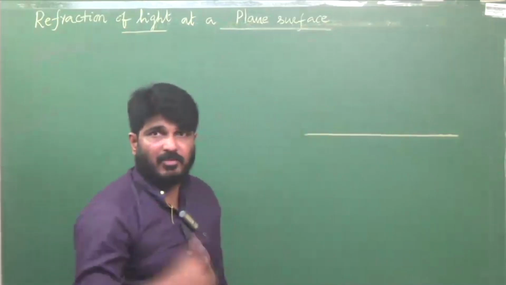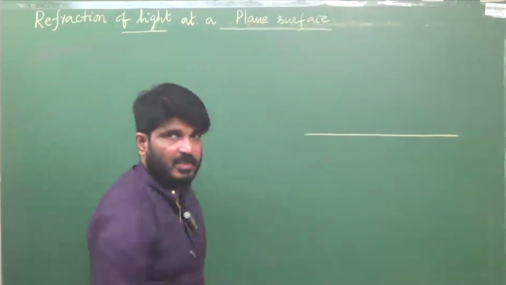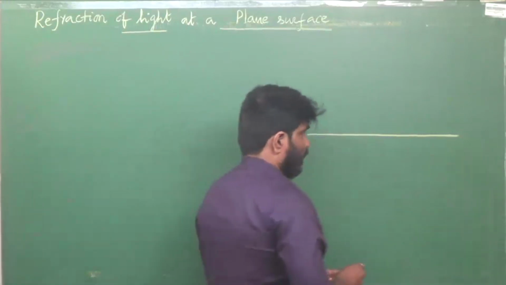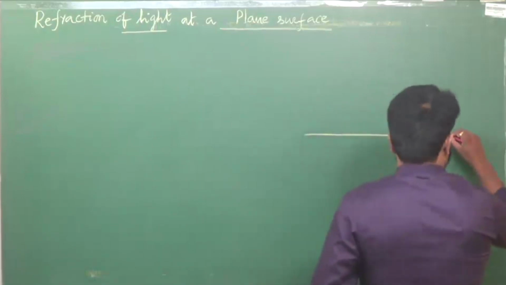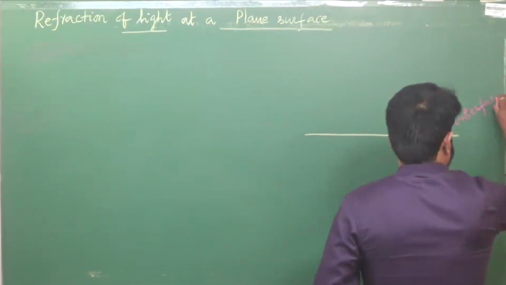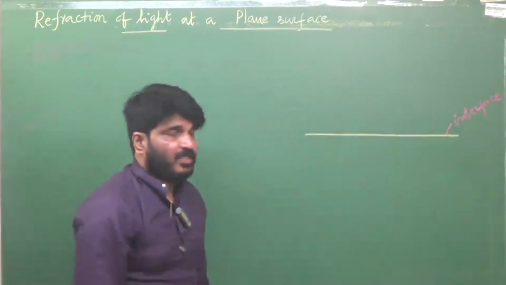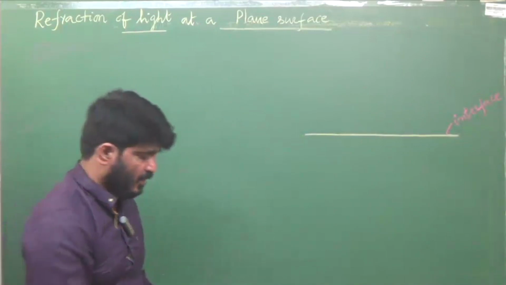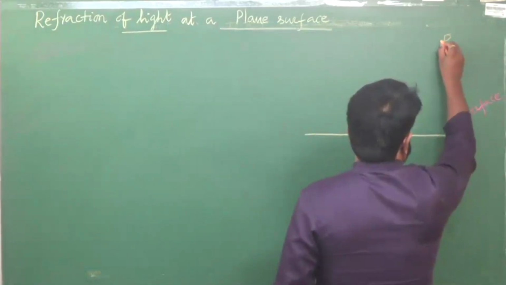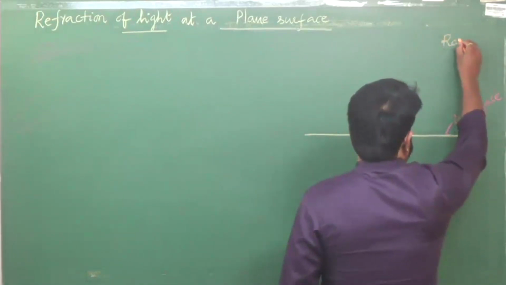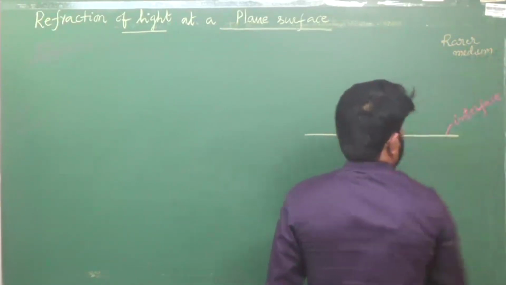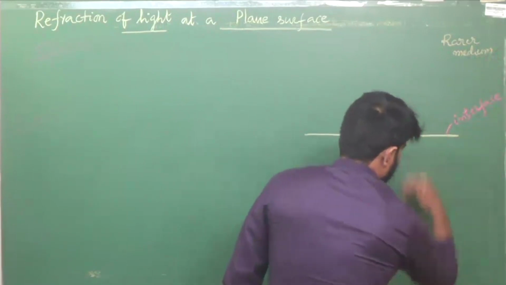Can you tell me what is that surface called? It is called interface. The surface which separates two media is the interface. Let us consider this side as rarer medium. This side, denser medium.